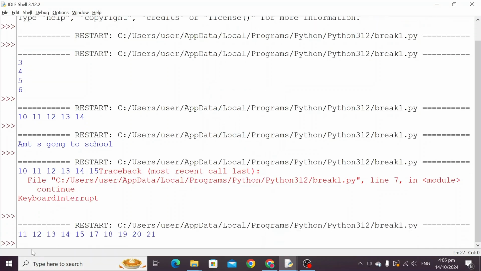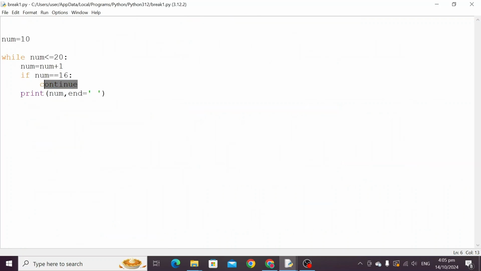Now we can have output here: 11, 12, 13, 14, 15, and 16 is not printed. Why? Because of this continue. So as soon as a for loop or while loop encounters the continue statement, the rest part of the loop will be skipped and the next iteration will be carried out. Next means the next sequence in the loop will be carried out, right? This is the use of continue in the while loop.